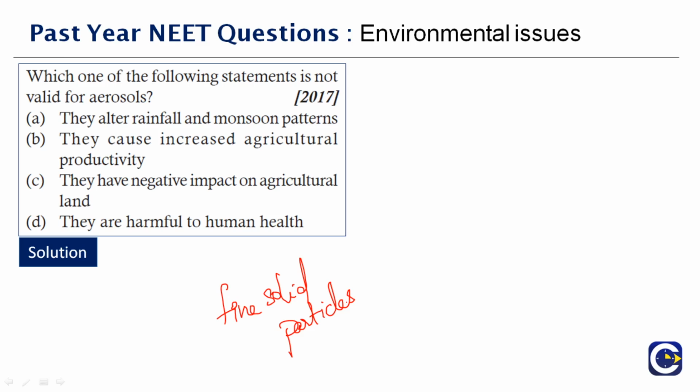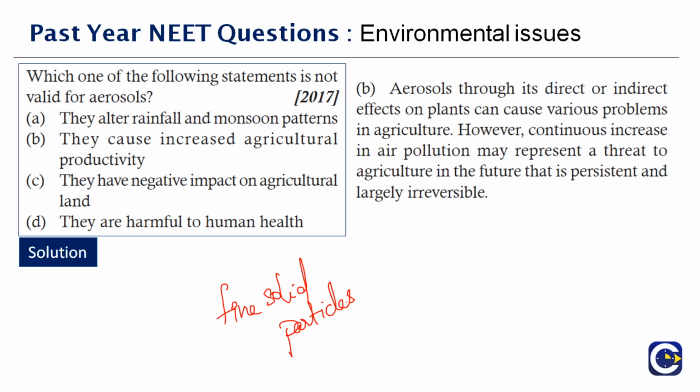Therefore, the right answer to this question is option B. They cause increased agricultural productivity. However, continuous increase in air pollution may represent a threat to agriculture. So which one of the following is not valid for aerosols? The one which is not going to go with aerosols is option B. It is not going to increase the productivity in any way. It's only a threat. So the one which is not correct here is option B.